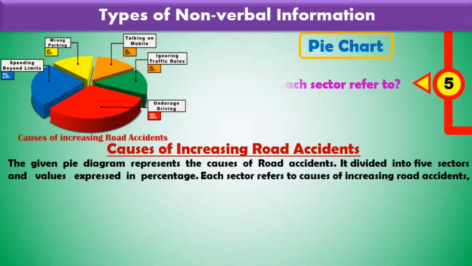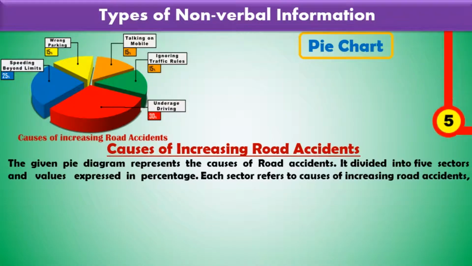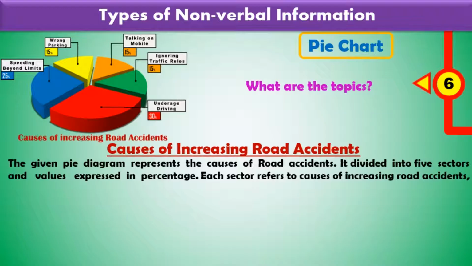Next sentence. How can we write? What are the topics? That means each sector refers to a different topic. You have to write that topic's name, already given here.